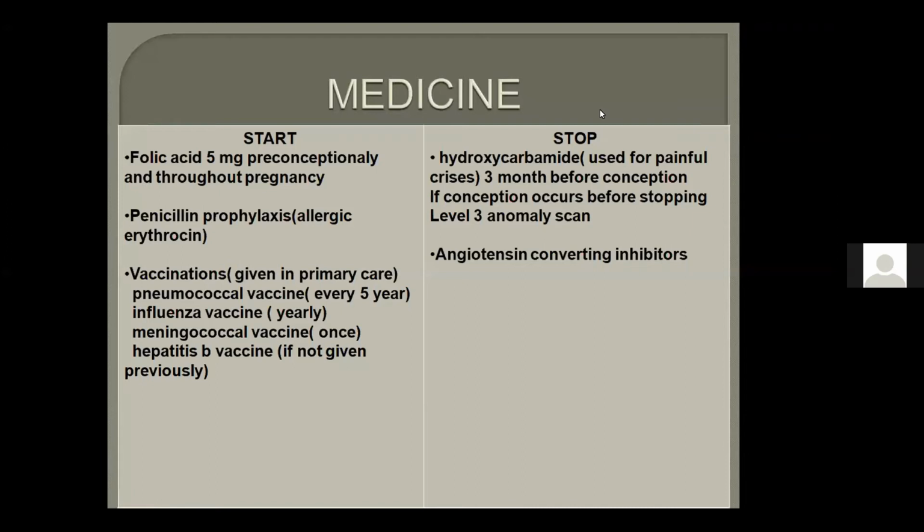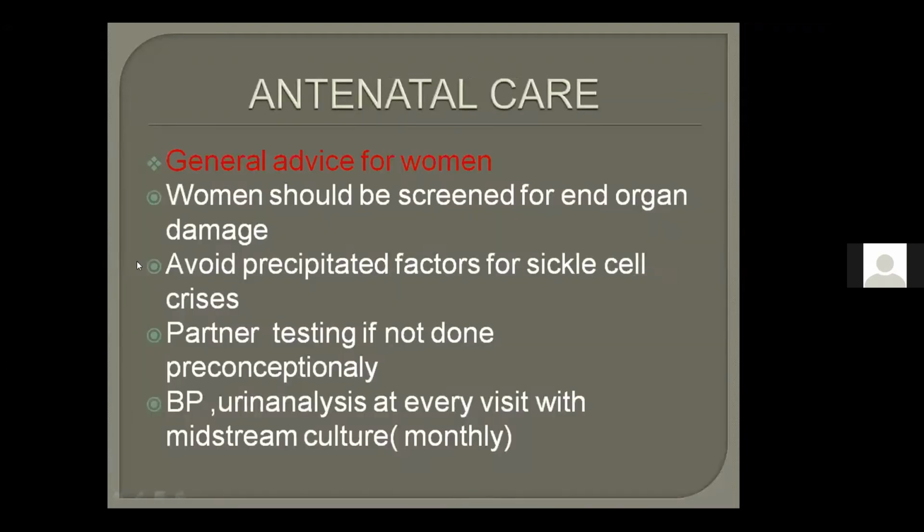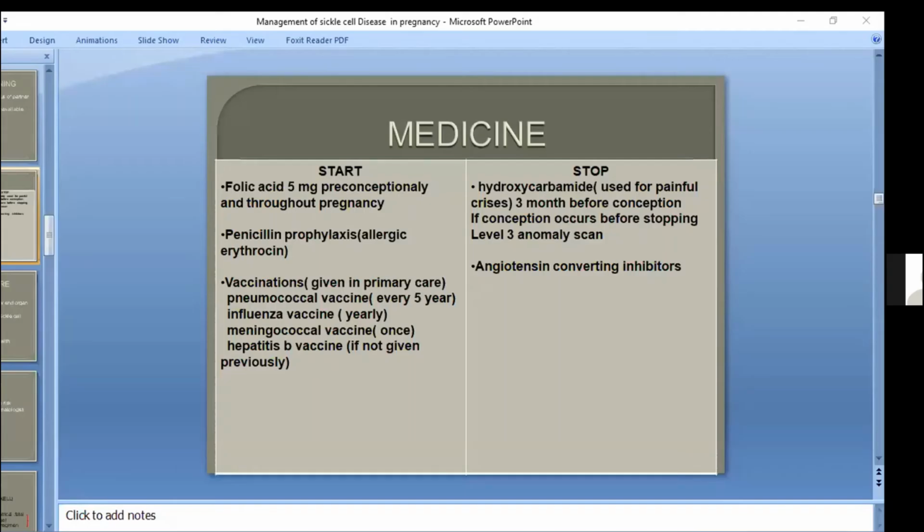Madam, can we add angiotensin receptor blockers along with these? It is a problem, I can't listen properly. All ACE inhibitors are contraindicated in pregnancy. What about angiotensin receptor blockers? Just a minute, I will fix my internet. Angiotensin receptor blockers are also contraindicated, like the ACE inhibitors. But what you said, Dr. Takwa? So, have you understood hydroxycarbamide and angiotensin converting enzyme inhibitors, or is there anything?